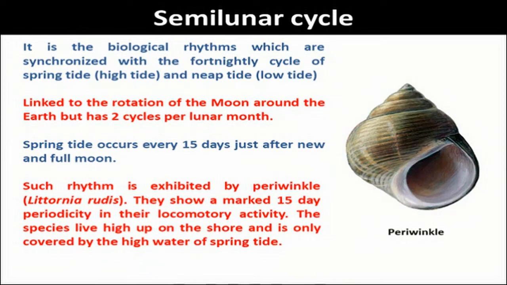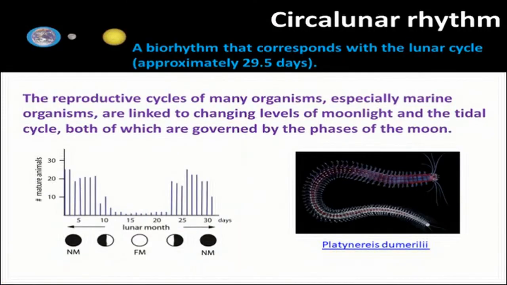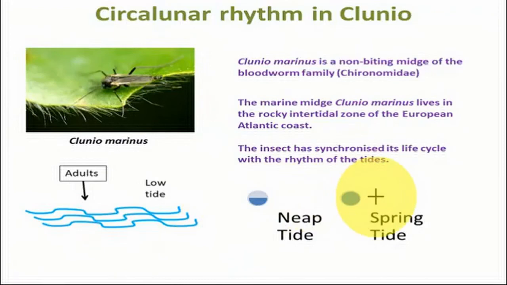Circalunar cycles are monthly and semilunar cycles are fortnightly. And if you consider the two cycles at the same time, you can say this is a kind of circalunar cycle. So what happens in circalunar cycle? In case of circalunar cycles, there are two tides. One is spring tide and another is neap tide. There you can see the spring tides and neap tide.